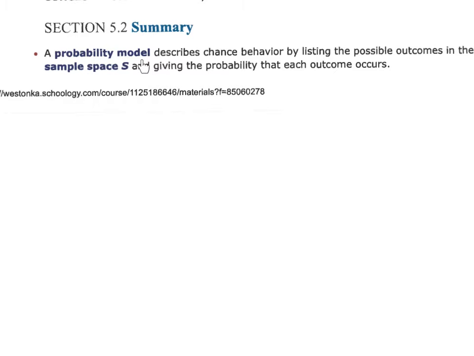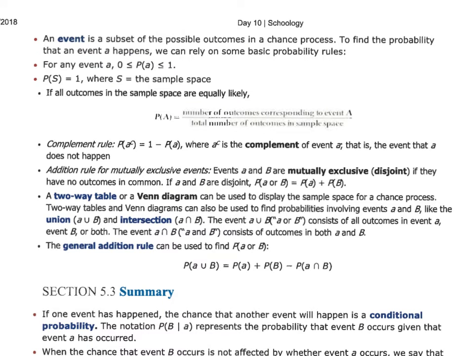Section 5.2 introduced the probability model, which is how we looked at it as a table. Remember, with the outcomes and then the various probability percentages below. We also addressed the standard probability calculation, and how to deal with the complement rule, which can be a nice trick to evaluate some probabilities if they're harder to think about. It introduced the definition of mutually exclusive. Another word for that is disjoint. Mutually exclusive basically means that the two events have nothing in common.